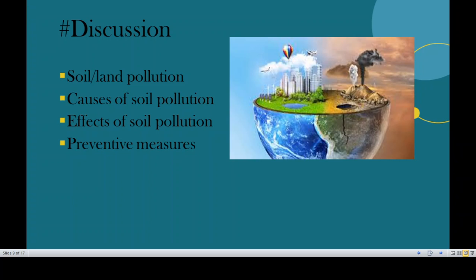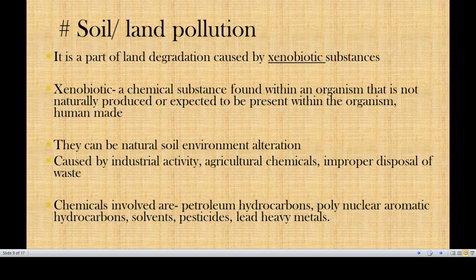You have to go deep inside and understand what you mean by the pollutants included in this system. And this inclusion of pollutants means the degradation of the land.